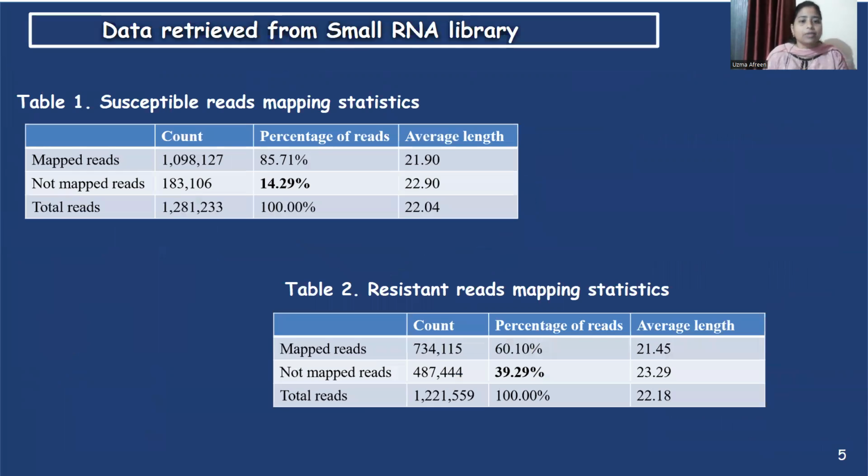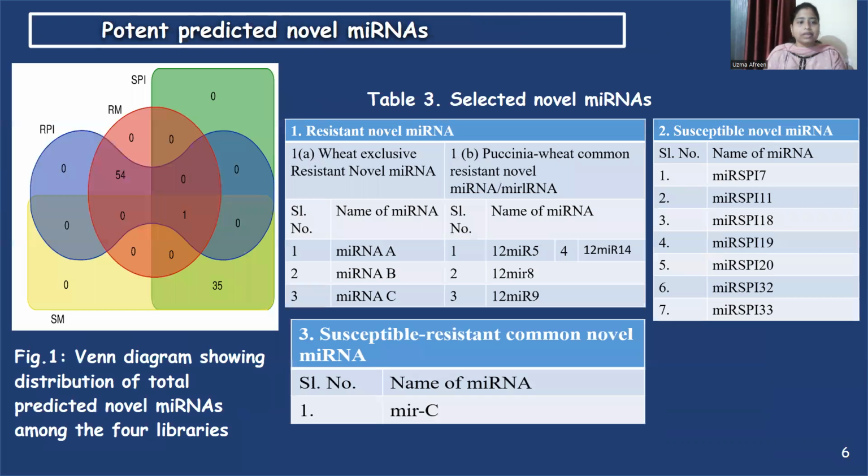In table 1, out of 100% of susceptible small RNA reads, 14.29% of reads were unmapped. In table 2, out of 100% of reads, 39.29% of reads were unmapped. Figure 1 is a Venn diagram showing total predicted novel microRNAs among the four libraries. Table 3 is the selected novel microRNAs out of the total predicted microRNA. They are divided into three categories, that is resistant novel microRNA, susceptible novel microRNA, and susceptible resistant common novel microRNA.